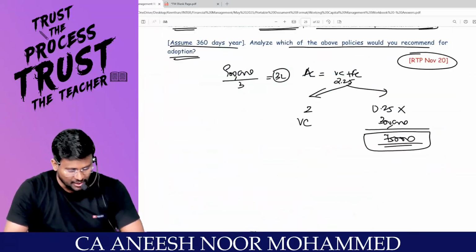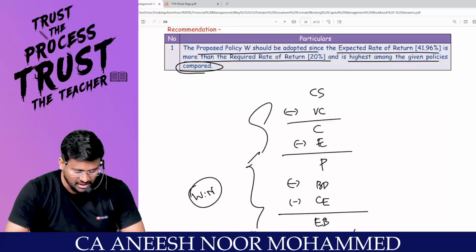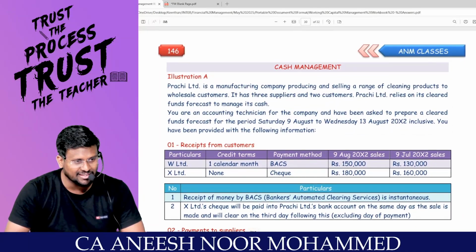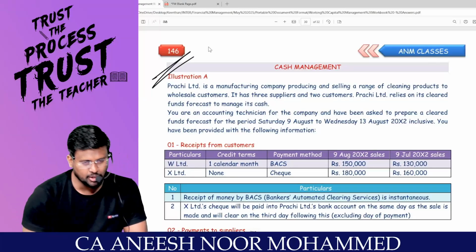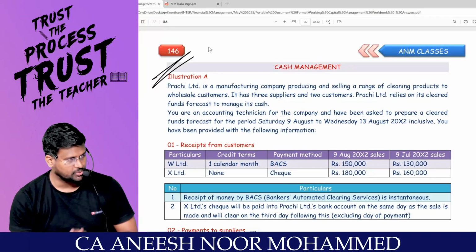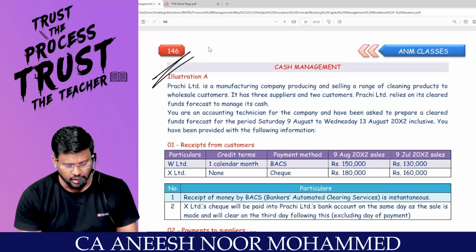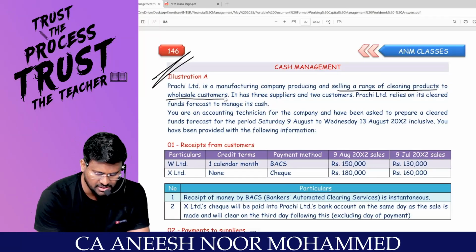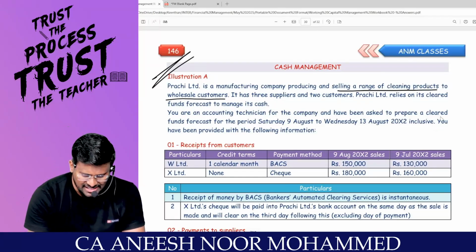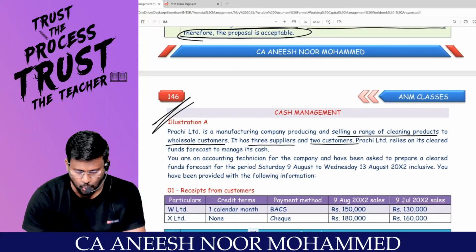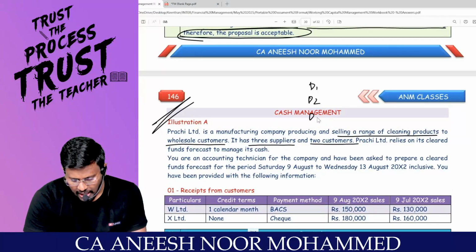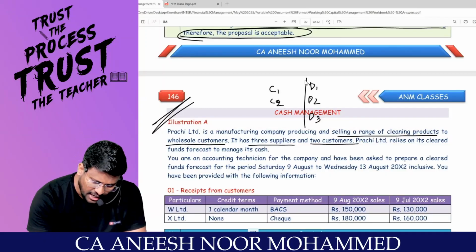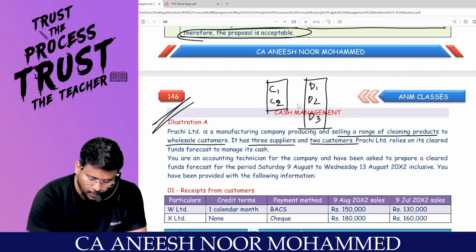We will be solving that question. It will be a very good question, my dear lovable students. With that, we can announce that we have completed FM. Branchi Limited question. This is an ICAI study material question. Branchi Limited is a manufacturing company producing and selling a range of cleaning products to wholesale customers. It has 3 suppliers and 2 customers: debtor 1, debtor 2, and creditors. From debtors they have to get money, and to creditors they have to pay money.